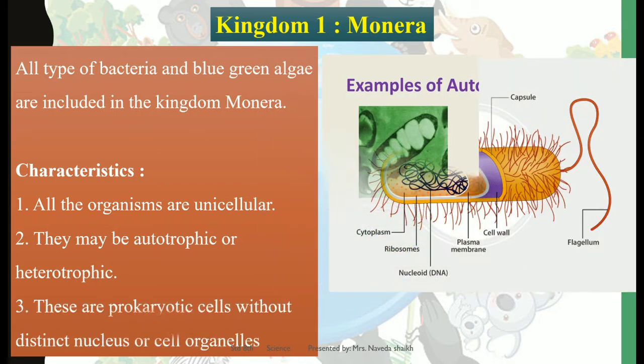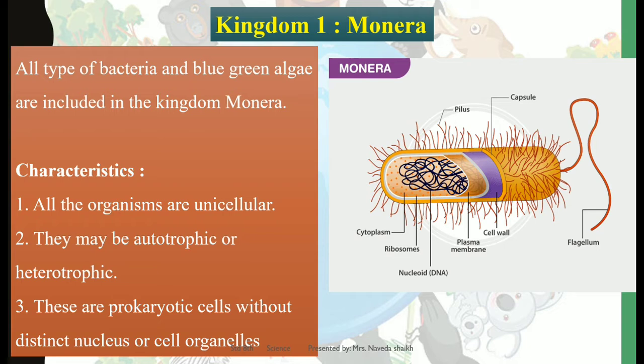If you look at this image, you will come to know that it is just a cell which doesn't have proper cell organelles. Cell organelles are like what we studied in plant and animal cells, right? There we saw a nucleus, a nuclear membrane, ribosomes, endoplasmic reticulum, and mitochondria.